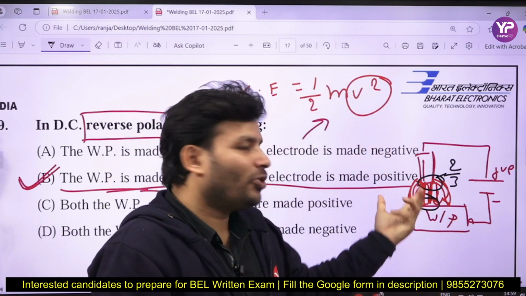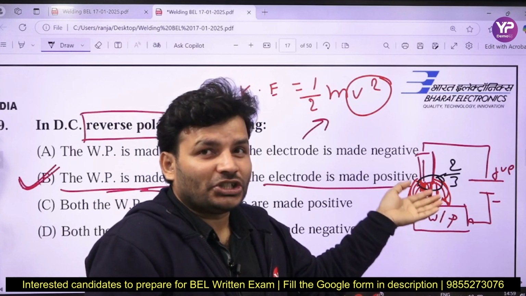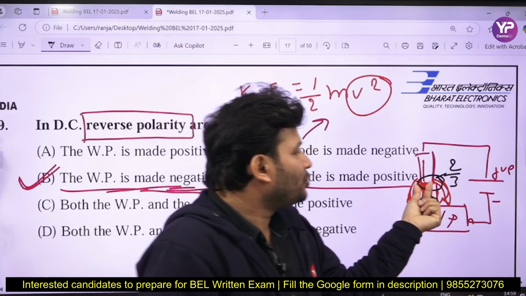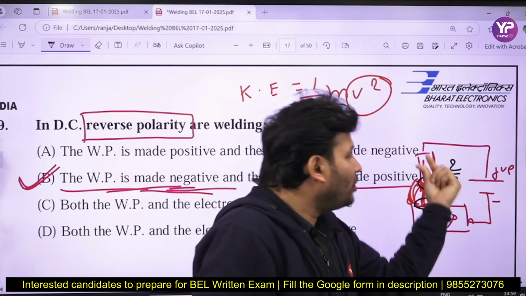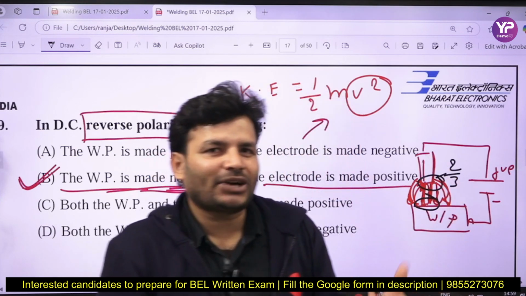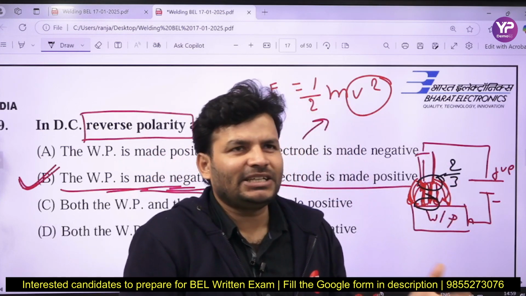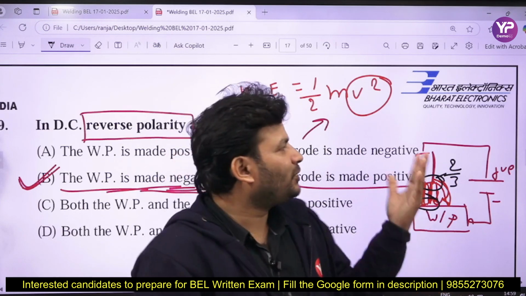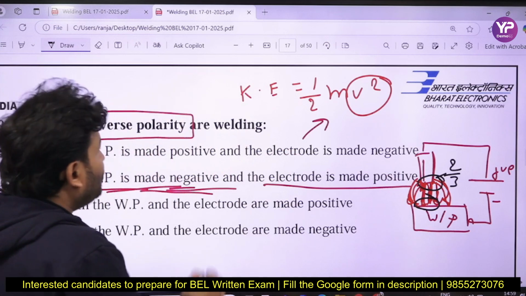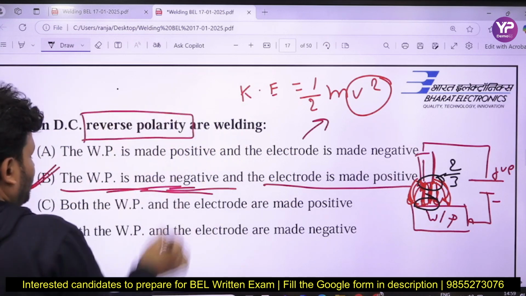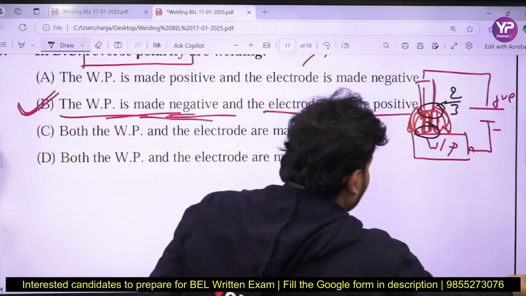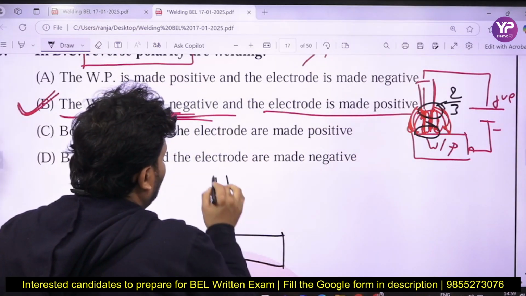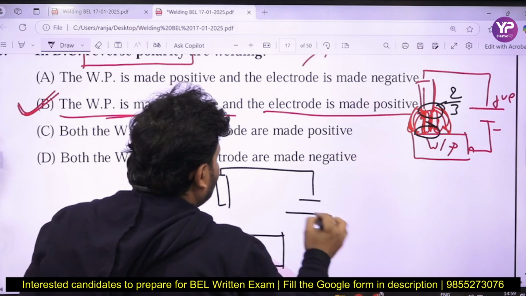So here you can say a higher deposition rate will be there, because huge amount of heat is generated over the electrode. Sometimes that question is also asked: in reverse polarity what will be the deposition rate? It will be a very high deposition rate. But if you talk about straight polarity, my dear friends, suppose that one is our workpiece and that one is our electrode, and this is something like that, okay?